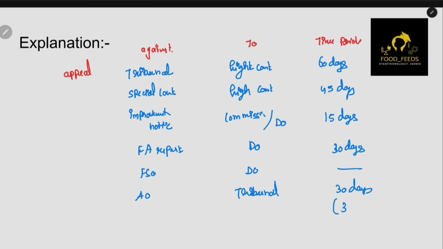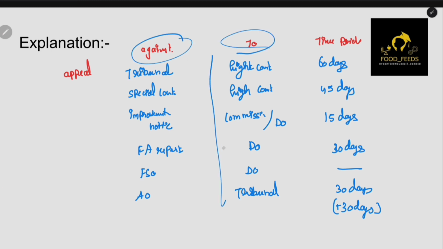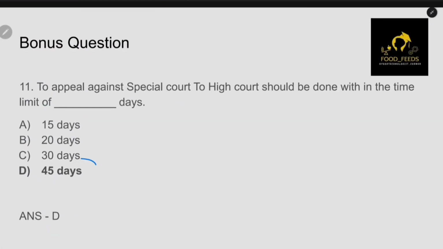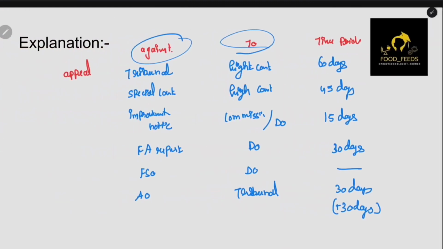Extra 30 days will be provided if you give a specific reason for that. So these are some of the important appeals, to whom we have to appeal, and what the time period is. Okay, the answer is 45 days, because from special court to High Court, as we can see, it is 45 days.